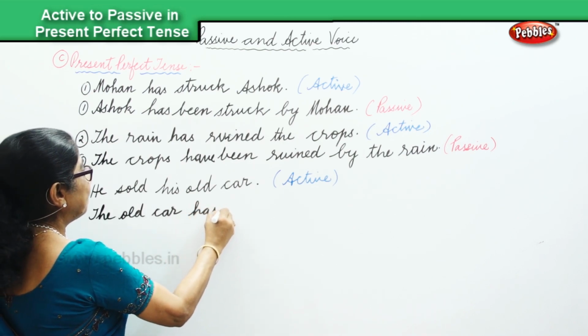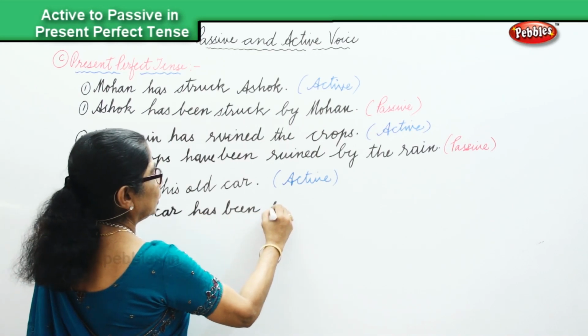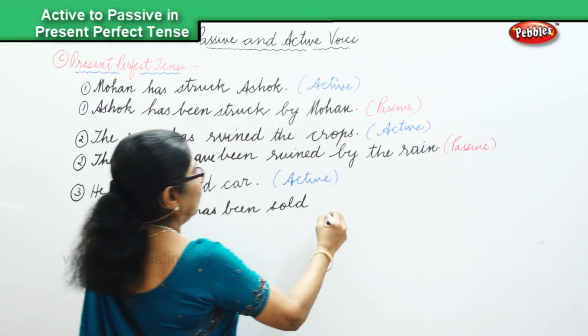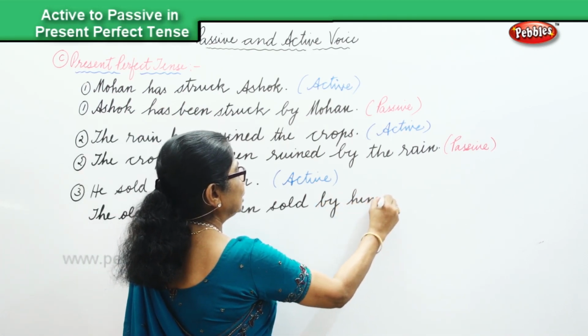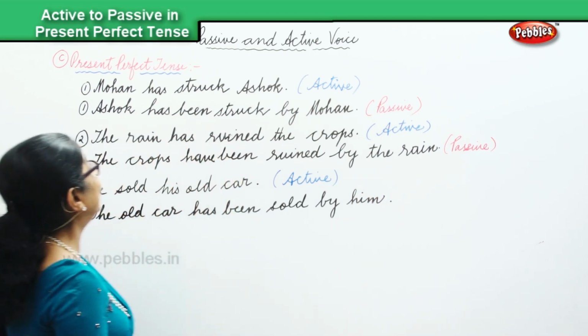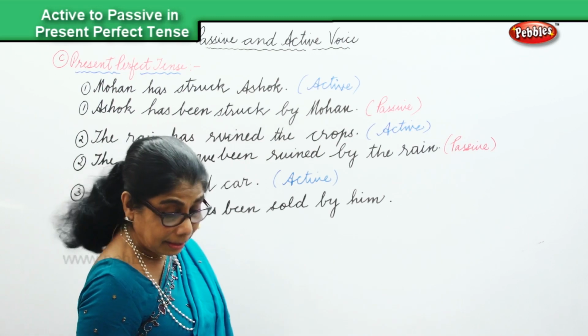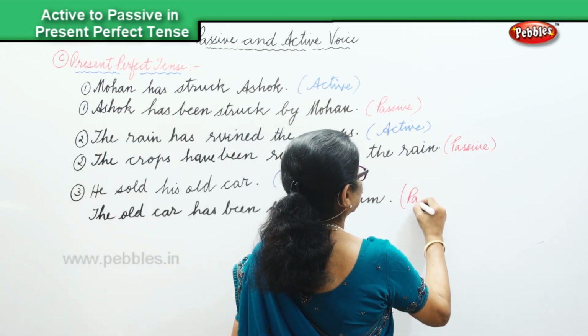The old car has been sold by him, and that is in the present perfect tense, and that is the passive voice. Passive.